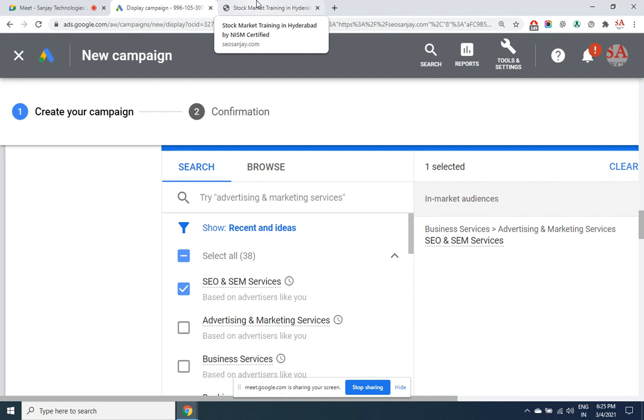This is again an important point. You can't randomly pick any website and say that I wish to display an ad there. That site must have a space for Google AdSense. If Money Control has given the space to Google AdSense, then you can display your ads there. If it hasn't given, you cannot. So like that, there may be multiple websites which are your competitors and where Google AdSense is already being displayed. What I'll do,